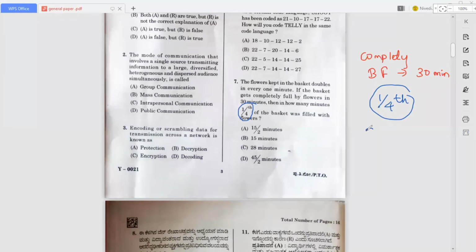So here 30 minutes, you have to multiply by 1/4. Here 15, so it will somehow be 15 by 2 minutes. So that's why option A. In option A, 15 by 2 is the correct answer for this question. So now move on to the next question, that is the eighth one.